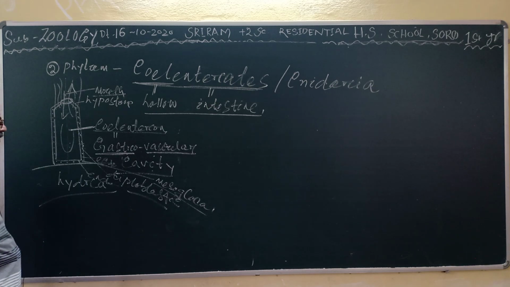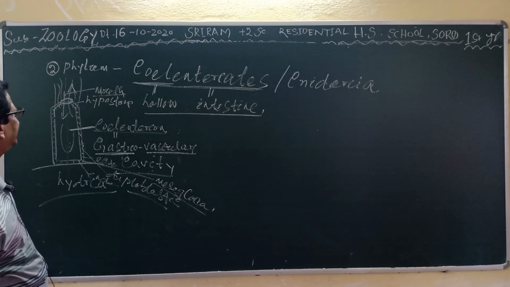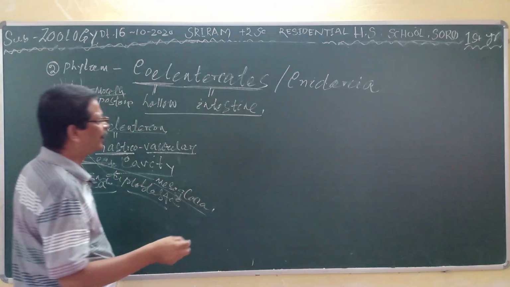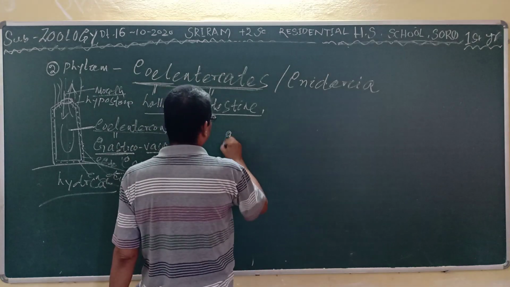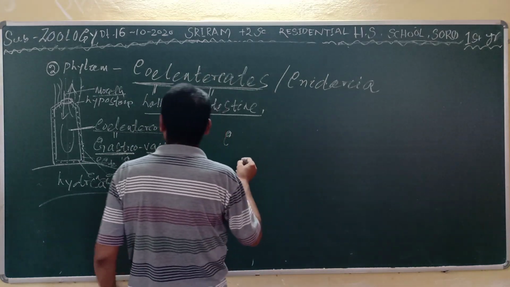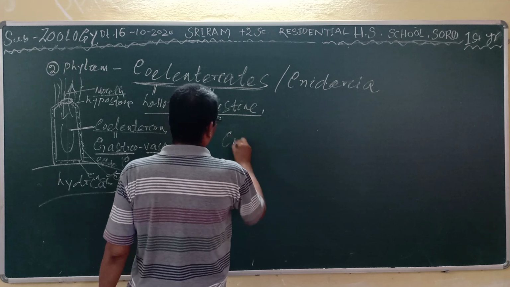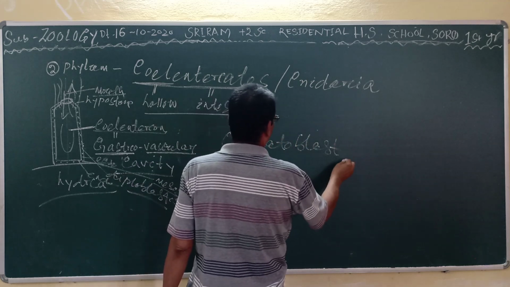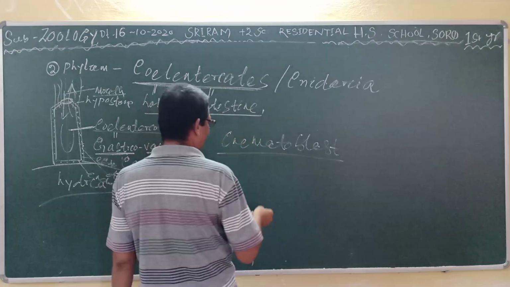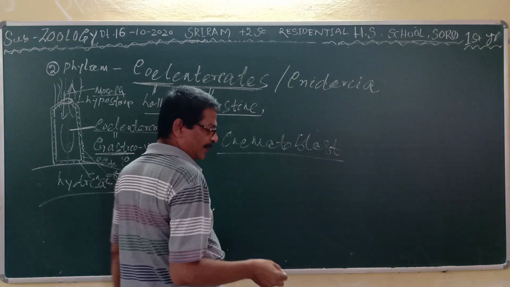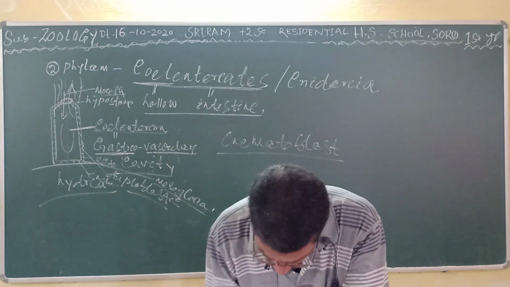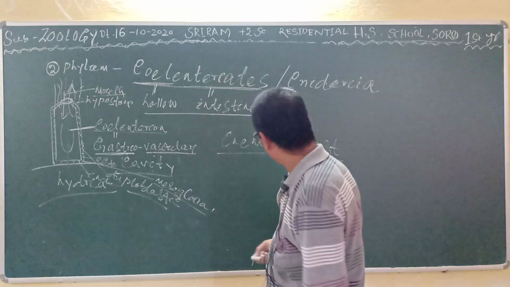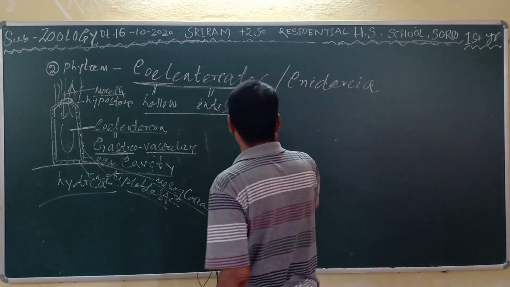Another thing is that the tentacles as well as the body contain a peculiar cell, the nidoblast cell.